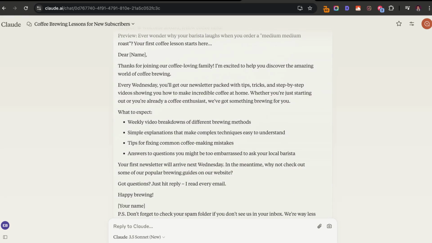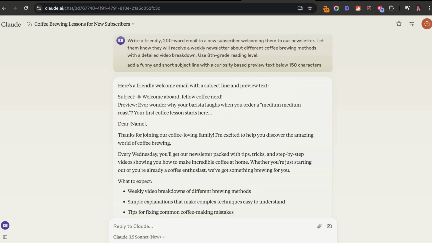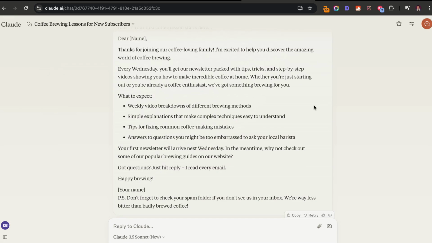That alone is just a really good starting point, and most email writers are not going to really come up with something like this, or if they do, it's going to take them 30 minutes to an hour.